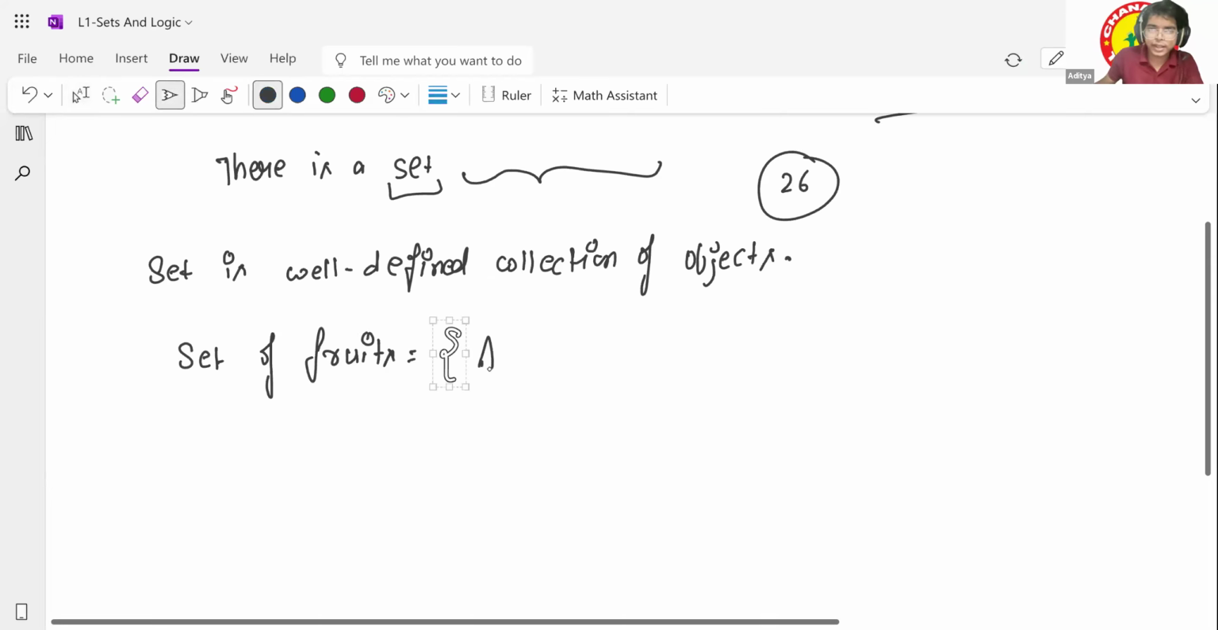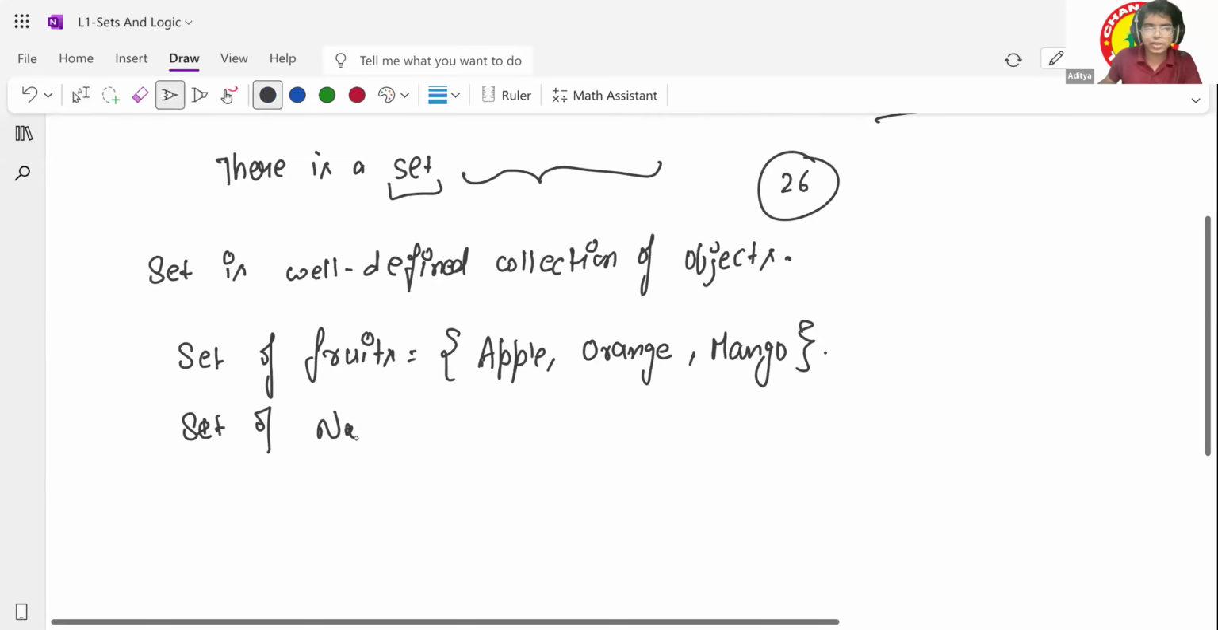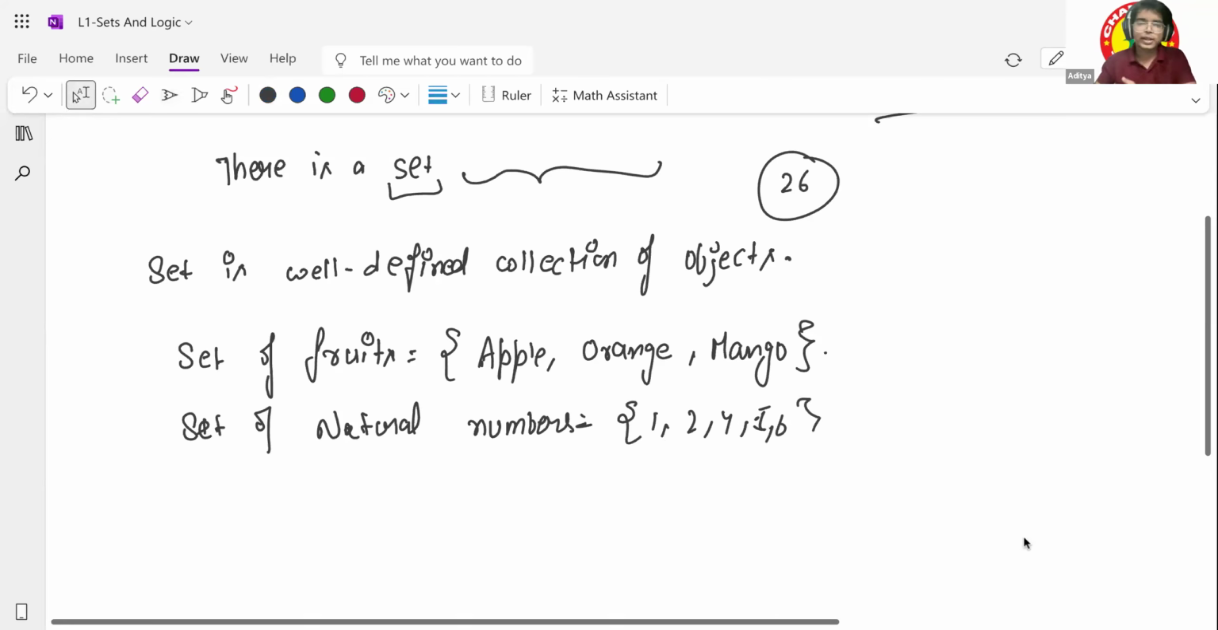What can it be? Any fruit you want to take. Apple, orange, mango, banana, whatever. Set of numbers, we can say. Set of natural numbers. So it can contain anything like 1, 2, 4, 5, 6. So these are some things. The set can contain anything, whatever we want. Notation for a set is basically we just have to use the curly braces.